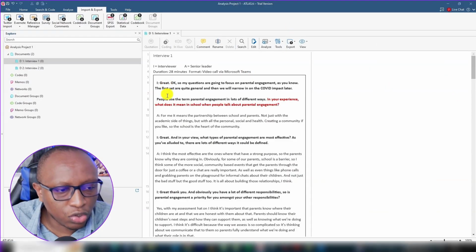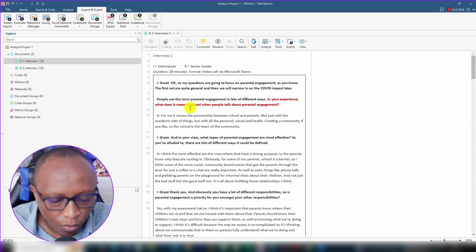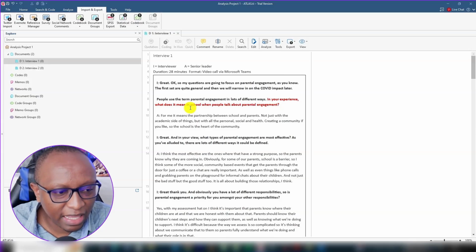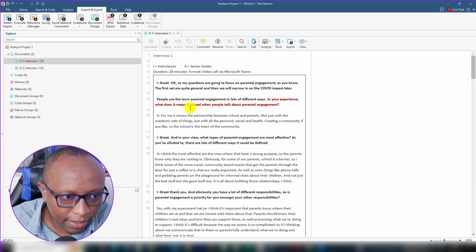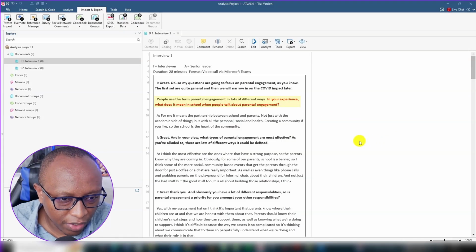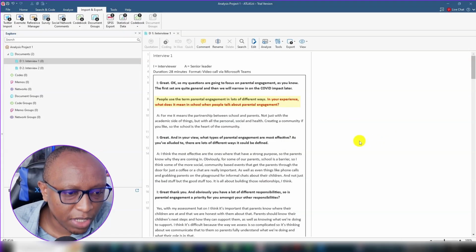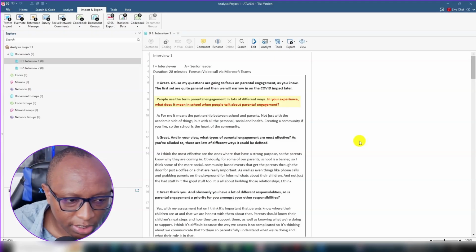Now, let's go to interview 1. Let's read, because we need to familiarize with the data and then generate some codes and see. People use the term parental engagement in lots of different ways. In your experience, what does it mean in school when people talk about parental engagement?